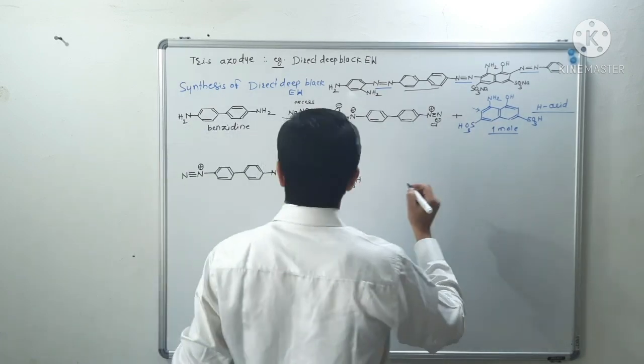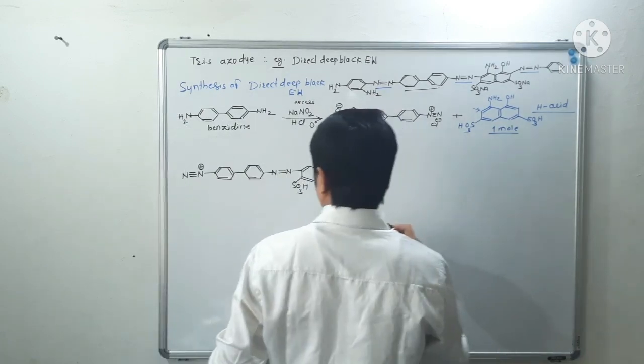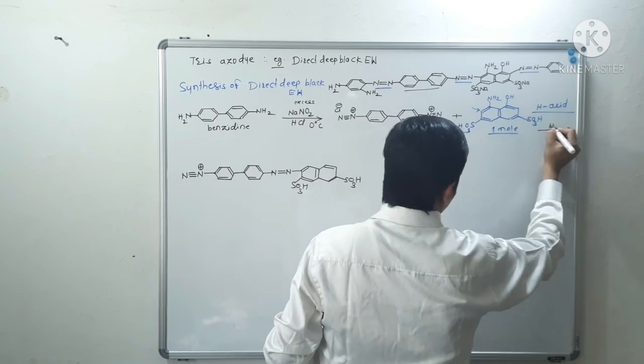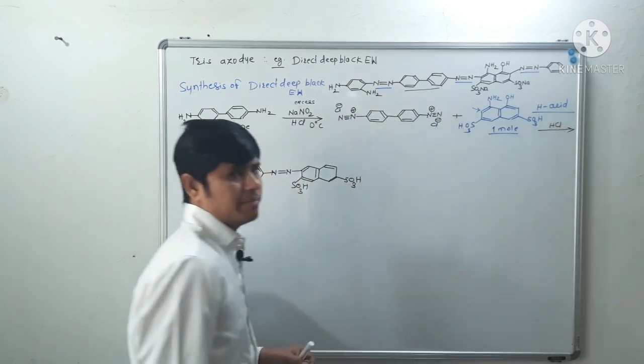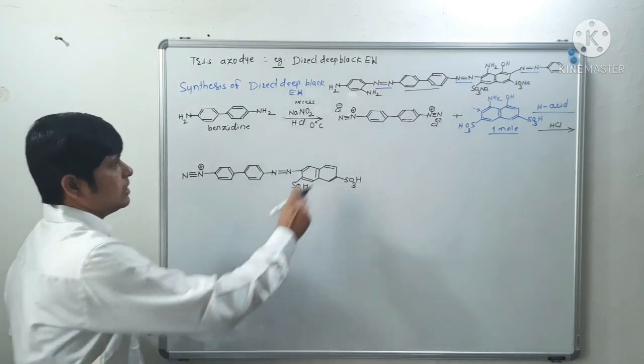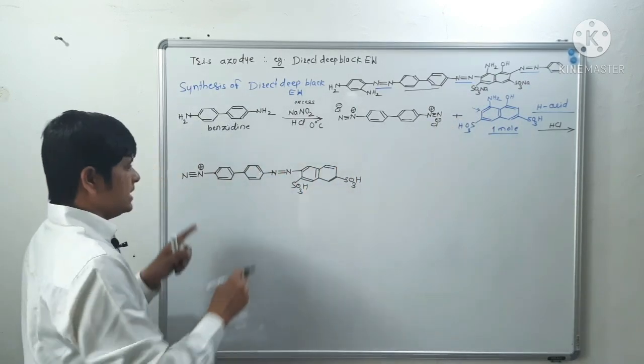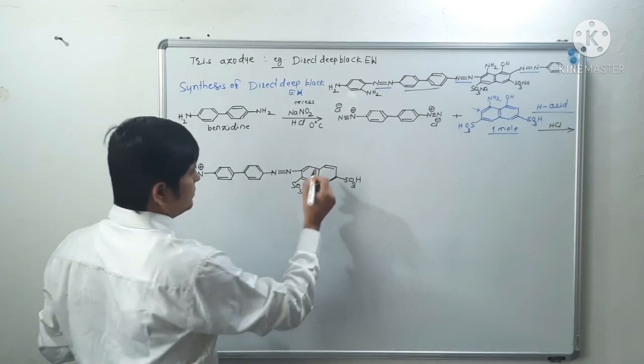This coupling takes place in an acidic medium, HCl. In the acidic medium, the coupling of this tetraazotide salt and this H acid takes place, and we get this product.